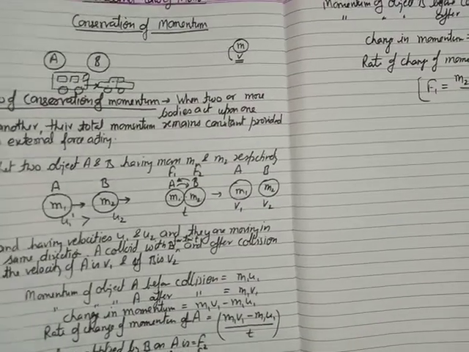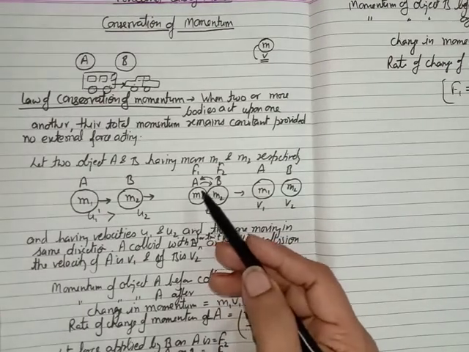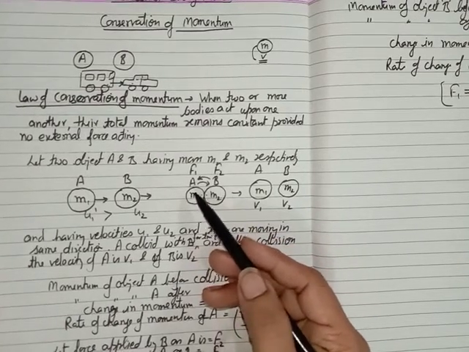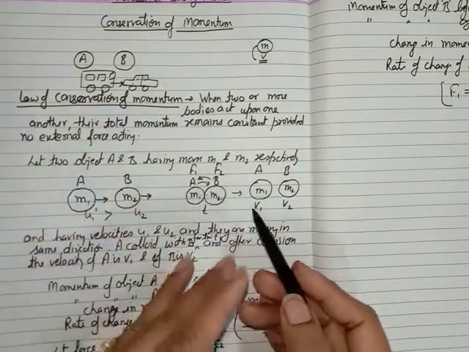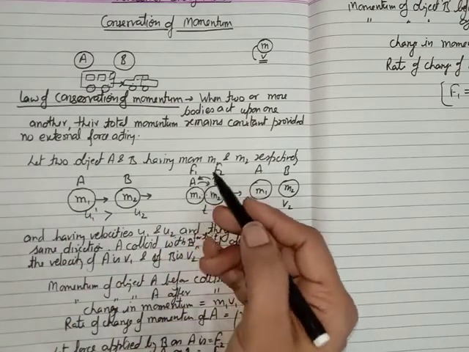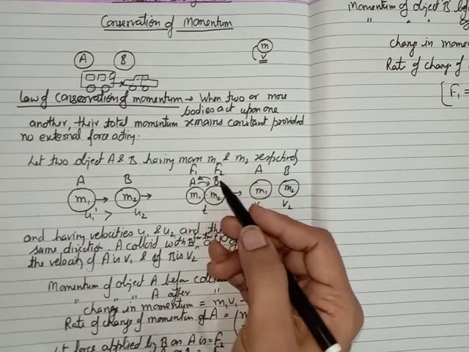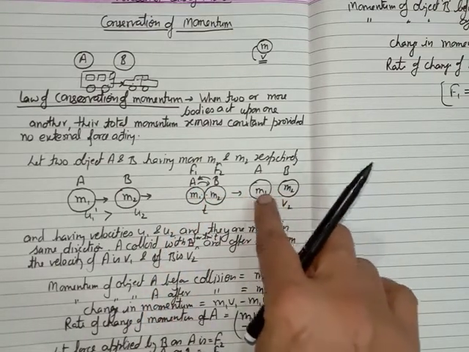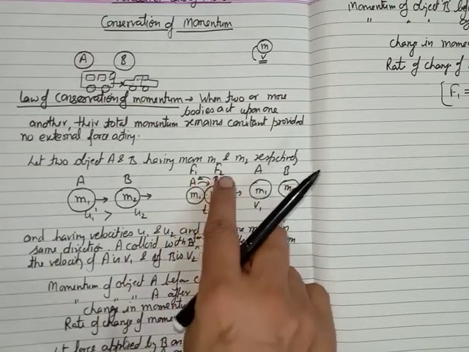So according to Newton's third law, we know that the force which is exerted by A on B is always equal to the force exerted by B on A. This is the action and reaction. This is the law of action and reaction. The force जितना A ने B पर लगाया उतना ही B A पर लगाएगा. But the difference in these forces is that the directions of the forces are different. It means A applied the force on B in this direction and B applied the force in this direction. It means the forces are equal but in opposite direction.